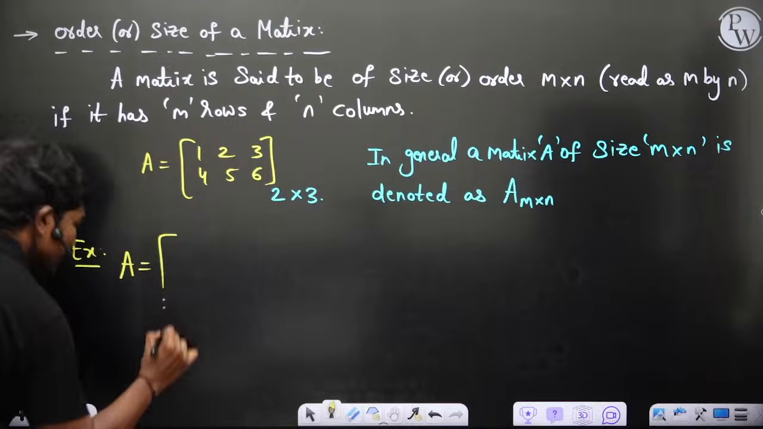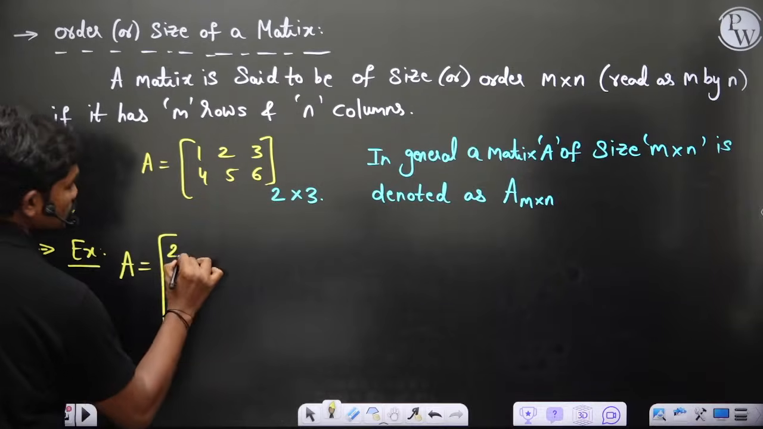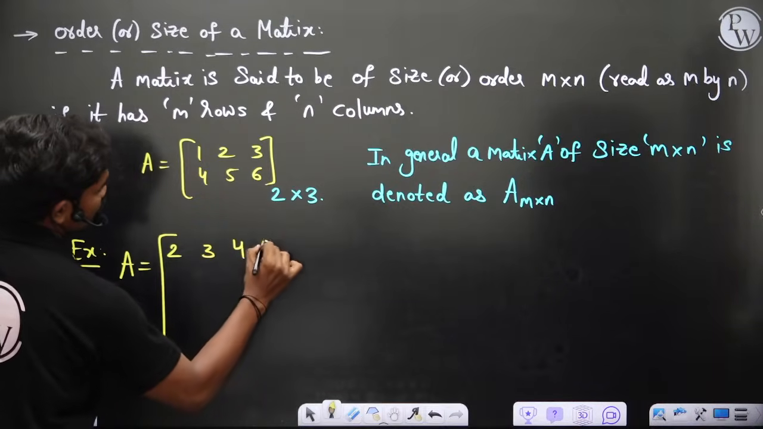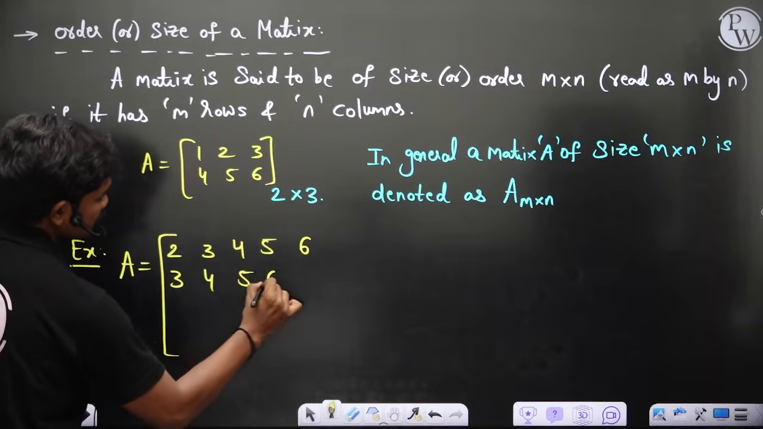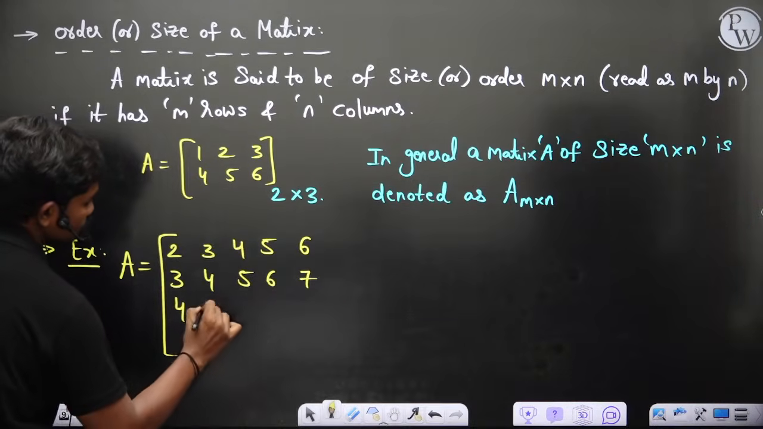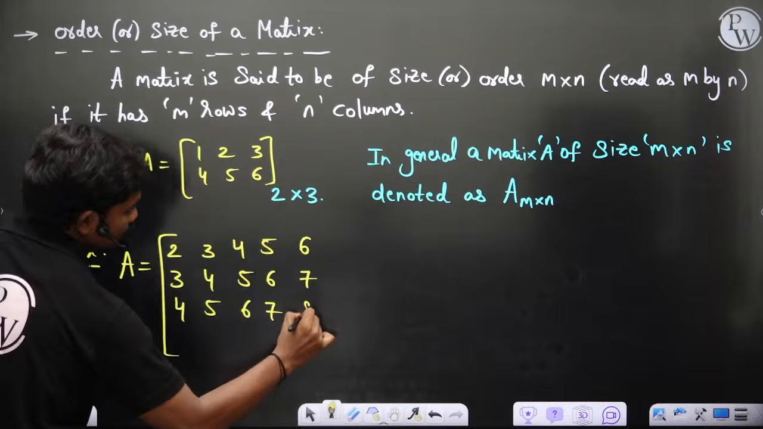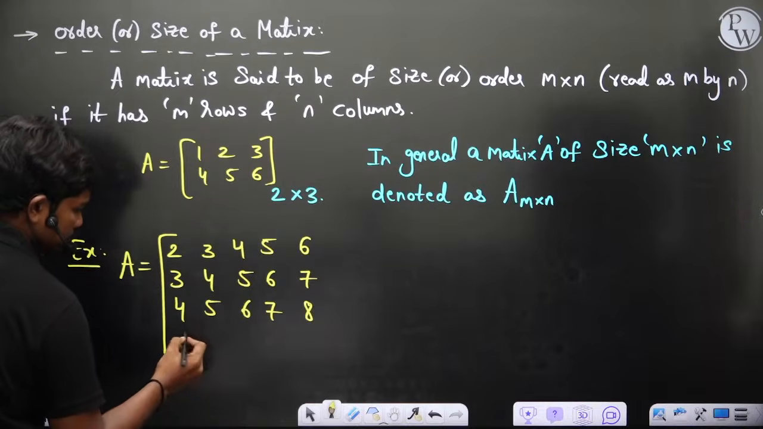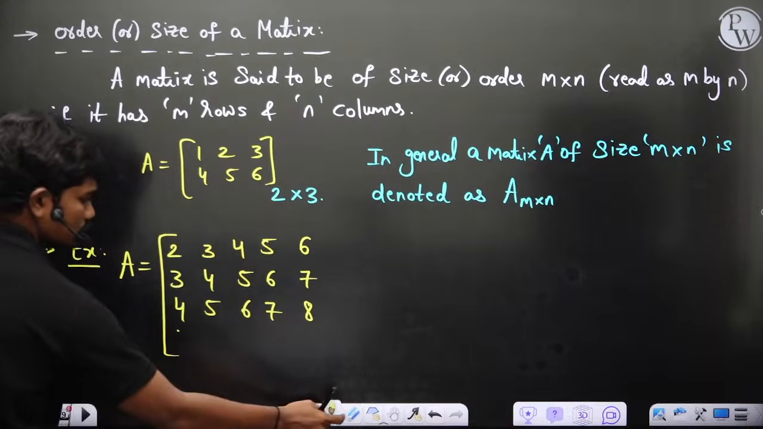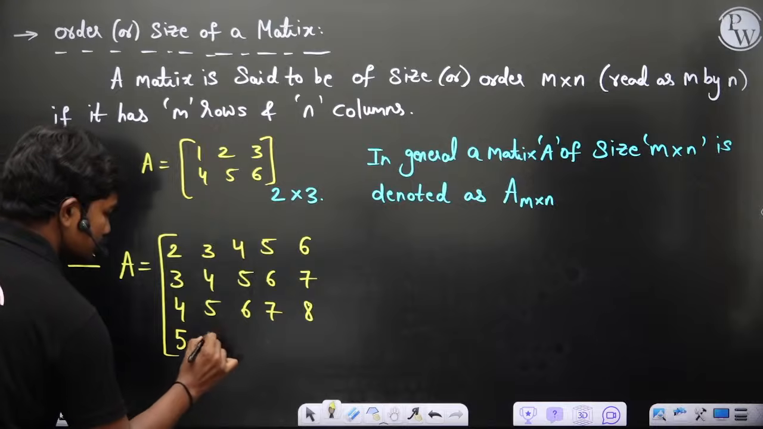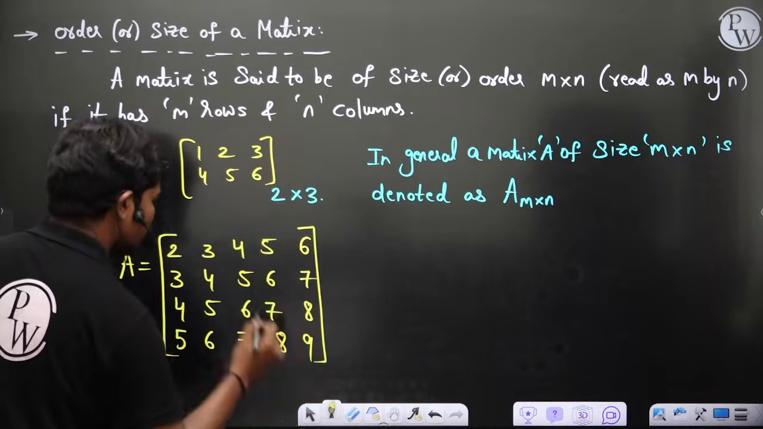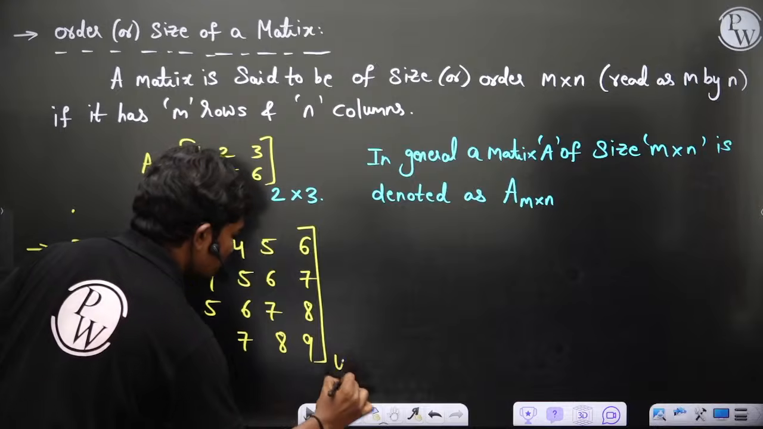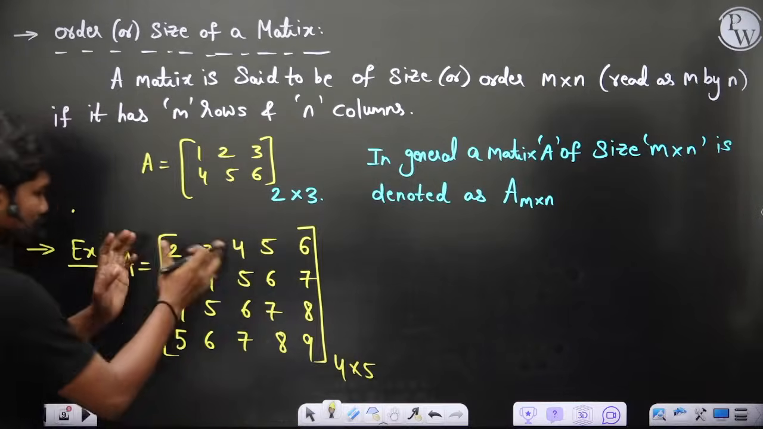A is equal to, let's say if I write this matrix: 2 3 4 5 6, then 3 4 5 6 7, 4 5 6 7 8, and maybe this is 5 6 7 8 9. Let's say I'm stopping here. Maybe it's of size how much? 1 2 3 4 5, so a 4 by 5 matrix, and it consists of 20 elements.